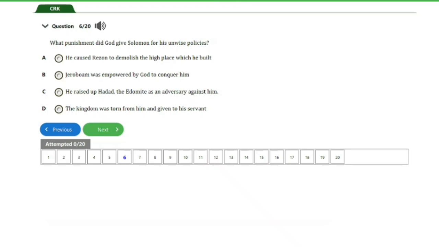C, he raised up Hadad, the Edomite, as an adversary against him. D, the kingdom was torn from him and given to his servants. So guys, the answer to this question is option D here. The kingdom was torn from him and given to his servants. And that's it for this question, guys. Let's go ahead and consider the next question.